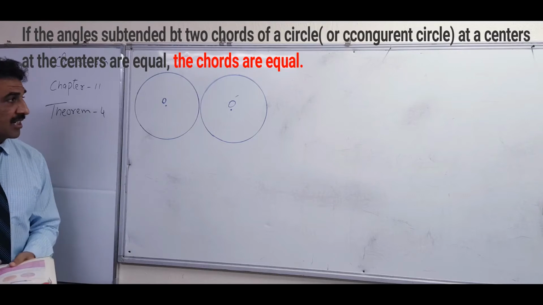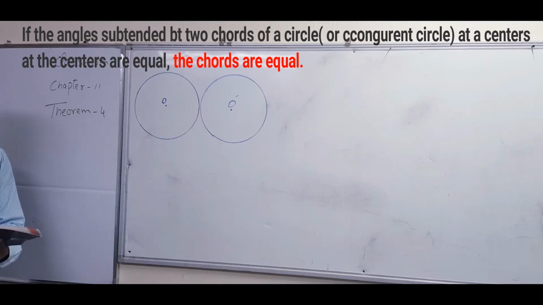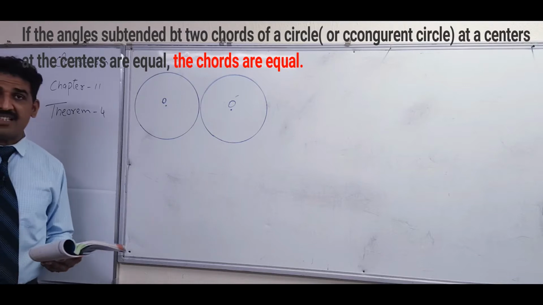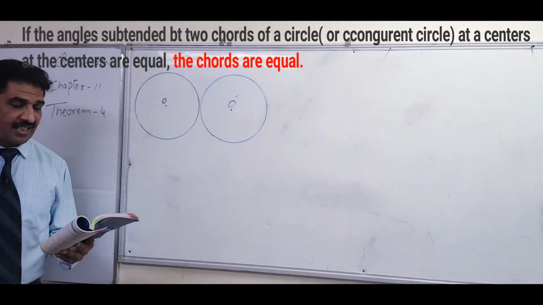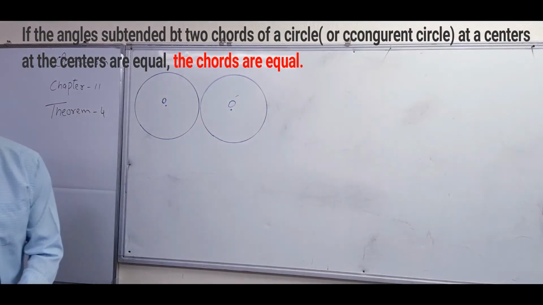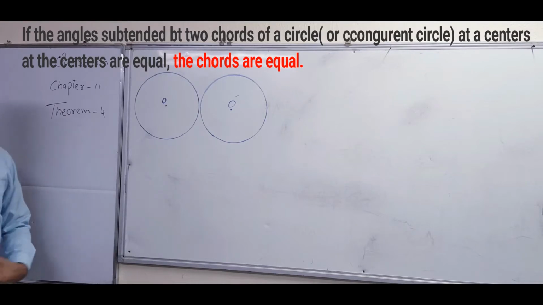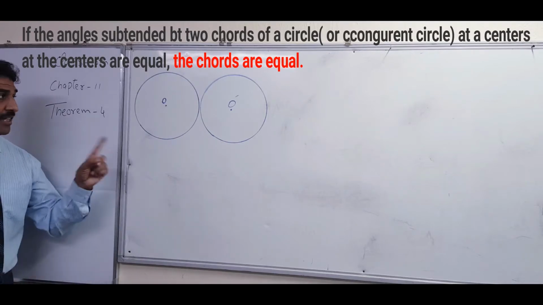And which type of circle? Both circles are congruent. The two circles are congruent with centers O and O dash, and the corresponding central angles are equal. It means that they are equal circles with centers O and O dash. Then we have to show that the chords are equal. According to the statement, we need the two chords and two central angles.